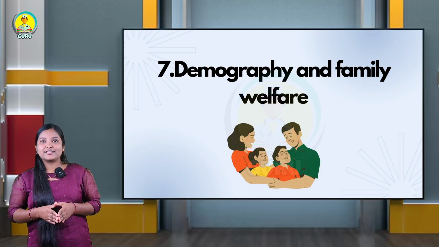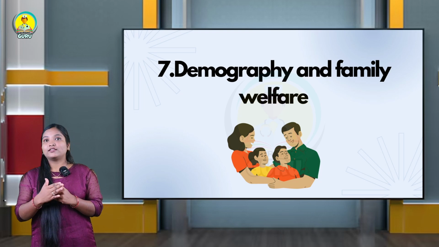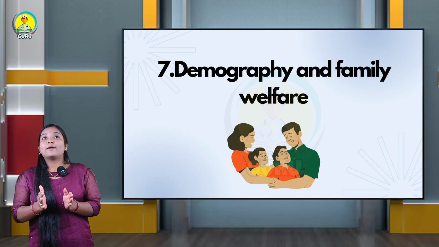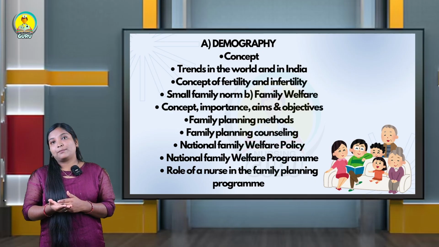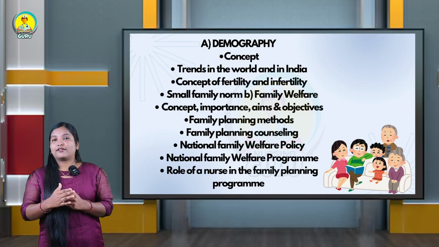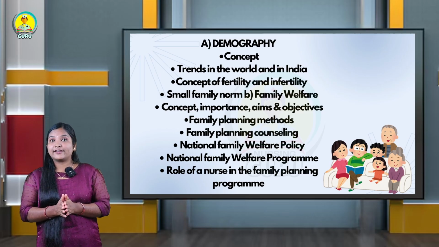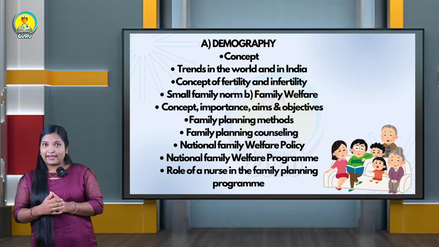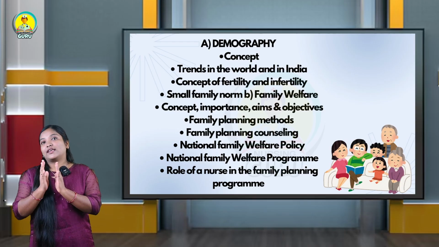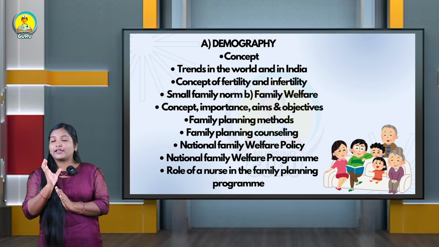Okay, the next unit is demography and family welfare. This is the 7th unit you are going to study in the 3rd year GNM Community Health Nursing 2. In this unit we are going to study the demographic data, which means data regarding the people: birth rate, death rate, mortality, morbidity, and the trends in the world and in India. We will also include the family planning norms and the methods of family planning. What are the main essential roles of the community health nurse in family planning? This is one of the very important topics.